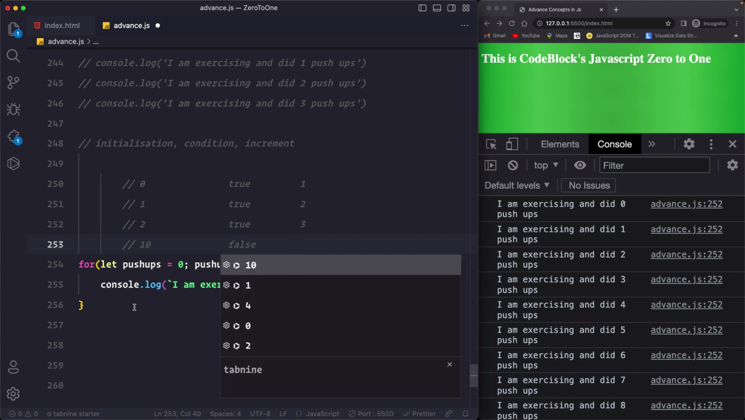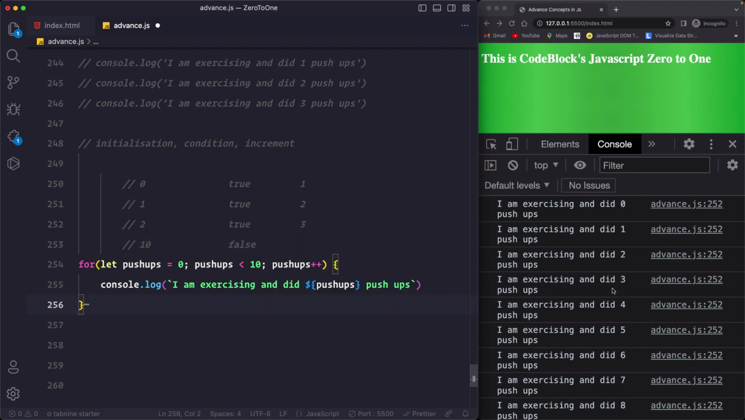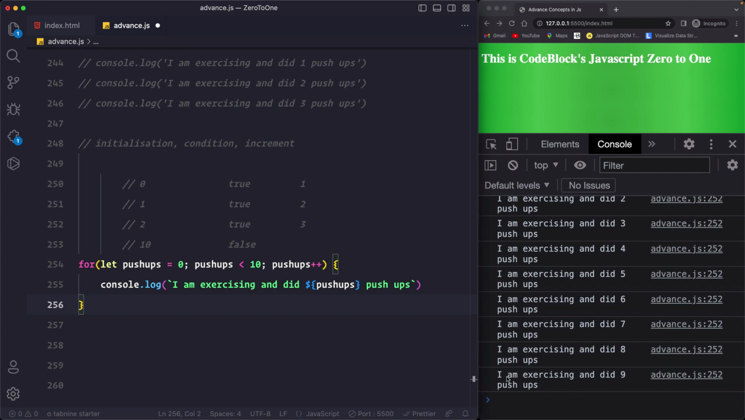Increment will stop, and then we will exit from the loop, and now you will see that we are only getting I am exercising and did 9 push-ups. Why? Because we don't count the last index. So if you want to count the 10th index as well, then you'll have to do something like this: push-ups less than equals to 10, and now this will be true because it is equal to 10. Okay, so if you save it, now you get I am exercising and did 10 push-ups.